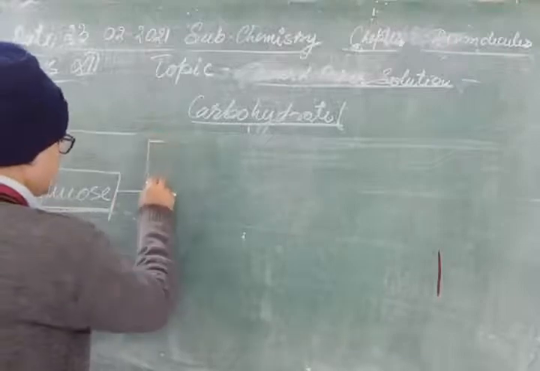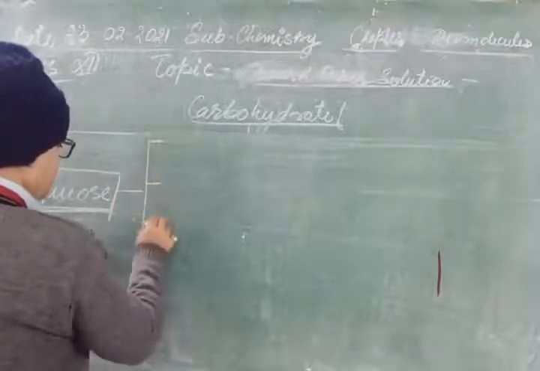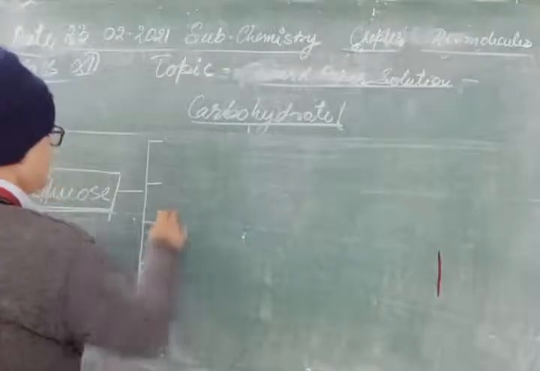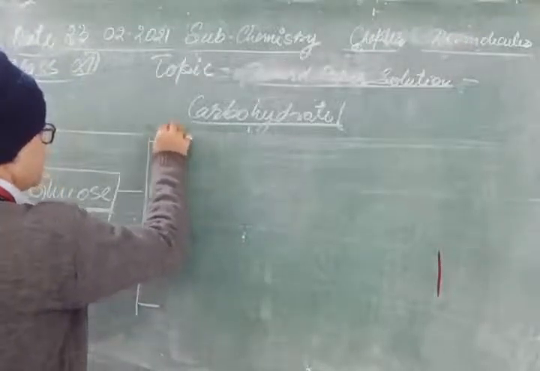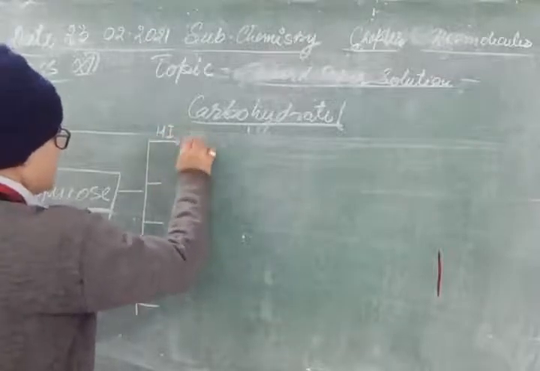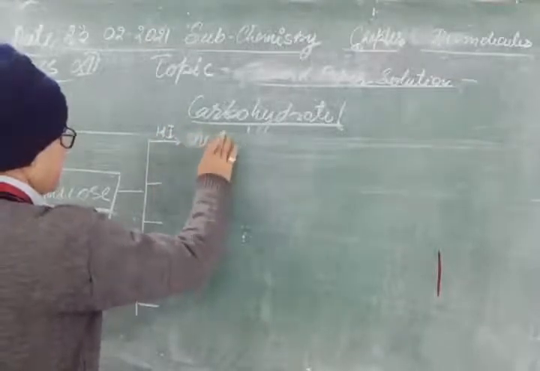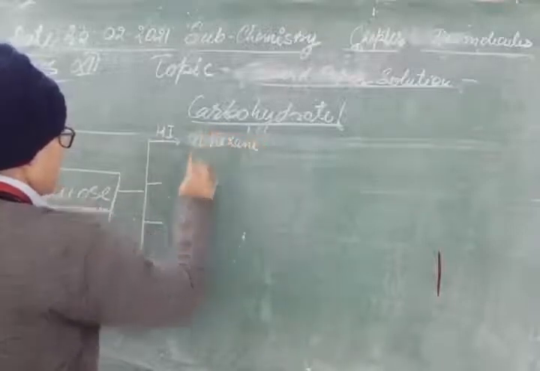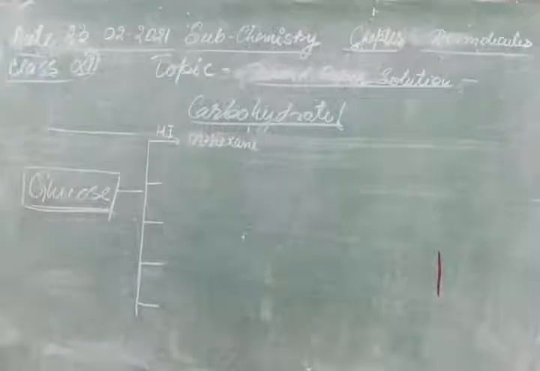Glucose reacts with the following reagents and gives different types of products. First, HI gives n-hexane.